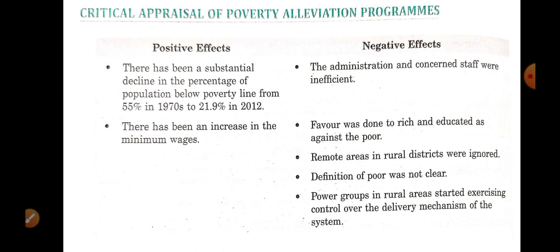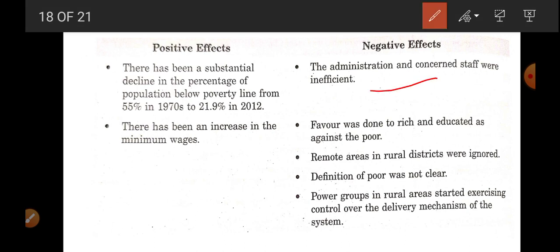Okay, now positive effect. So there has been a substantial decline in the percentage of population below the poverty line from 55% to 21.9%. There has been increase in the minimum wage. Now negative side: the administration and concerned staff were inefficient. Favor was done to the rich, educated as against the poor. Remote area and rural districts were ignored. Definition of poor is not clear.